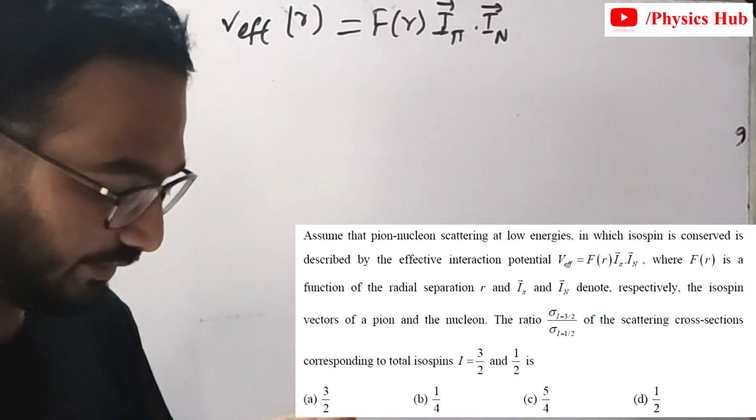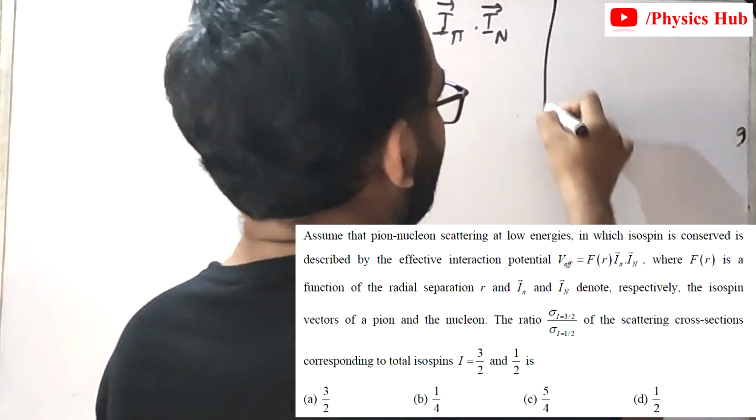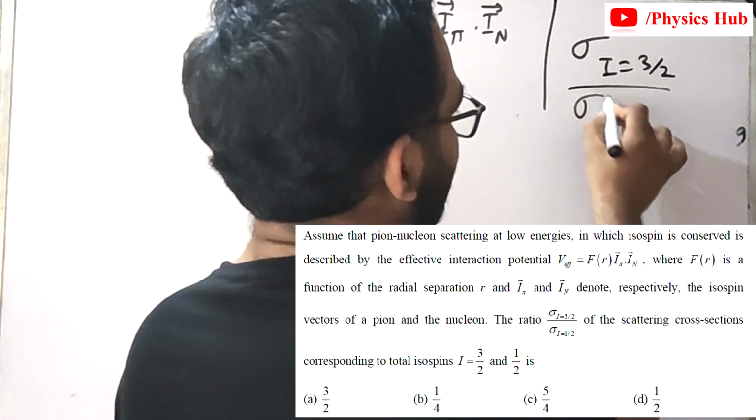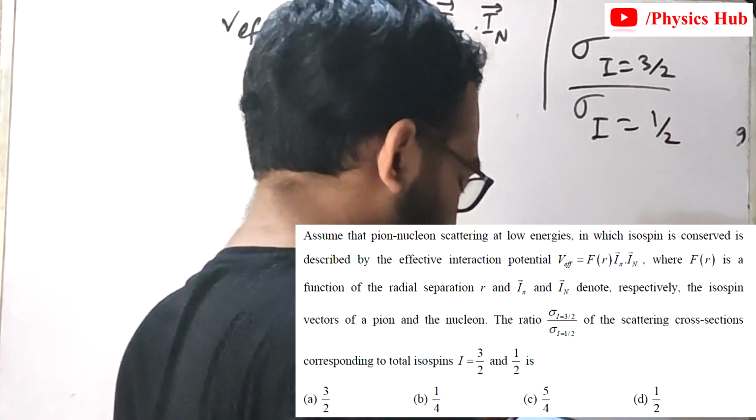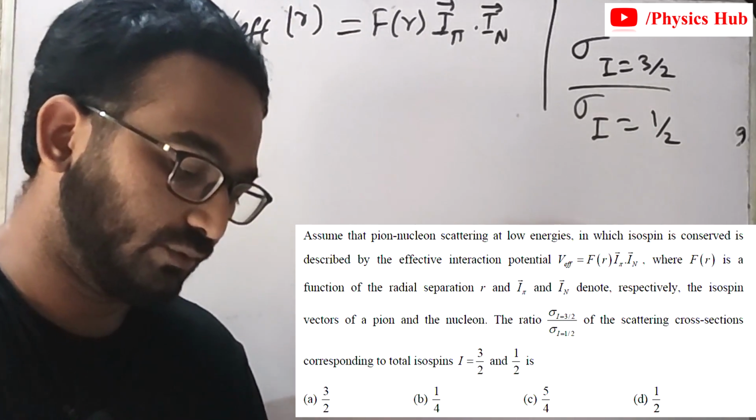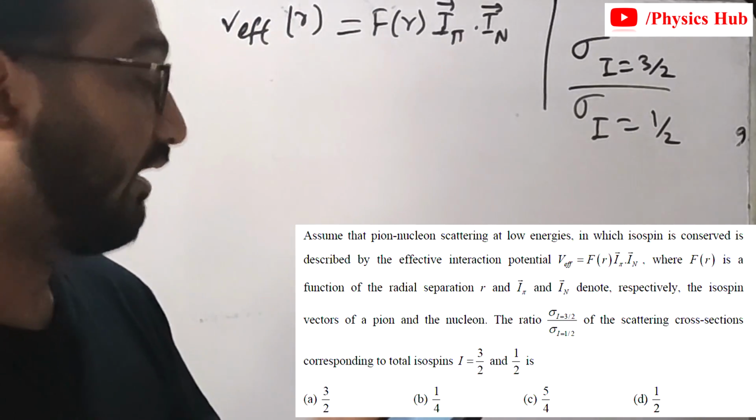We have to find the ratio of sigma at I equals 3/2 and sigma at I equals 1/2, the scattering cross sections corresponding to total isospin I equals 3/2 and 1/2.